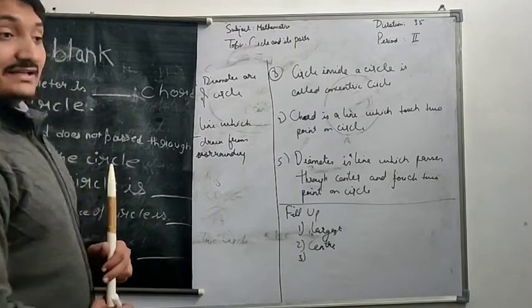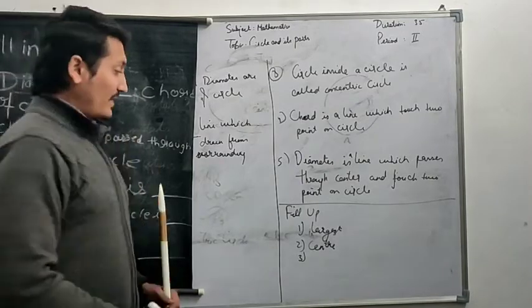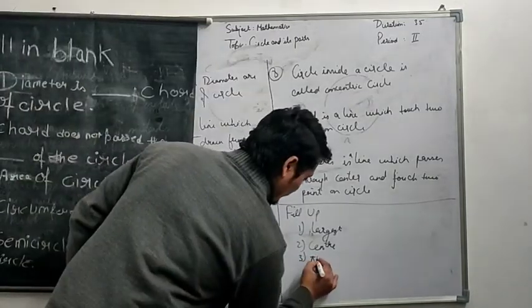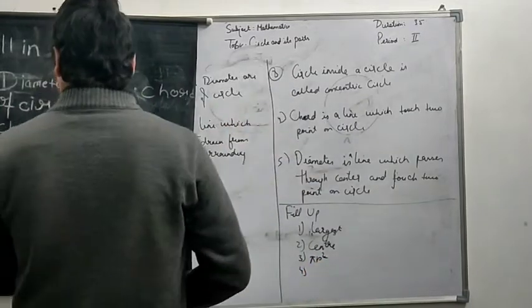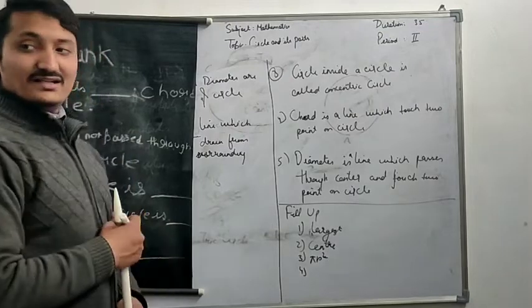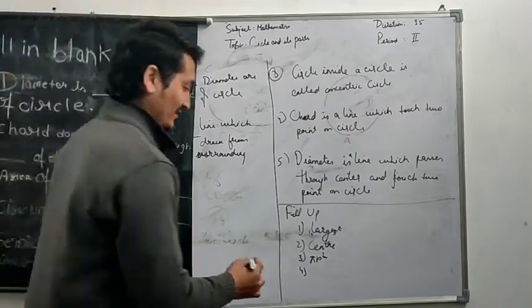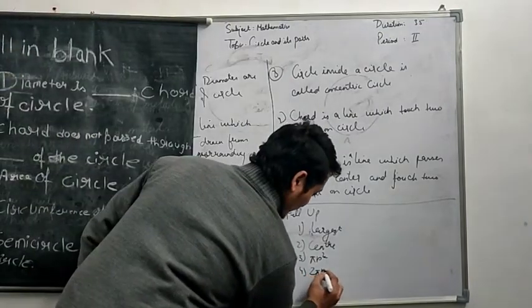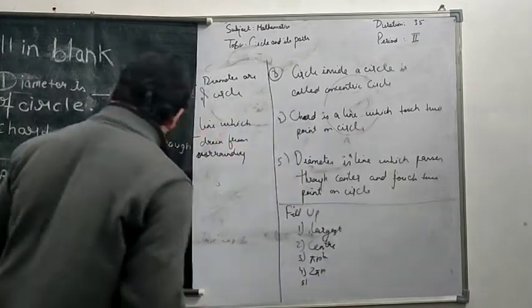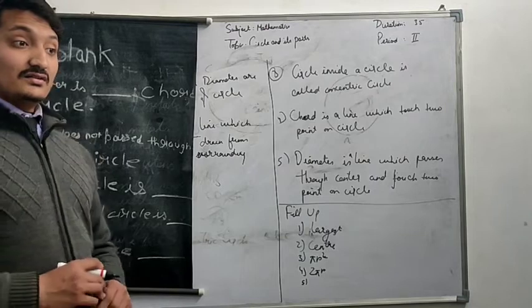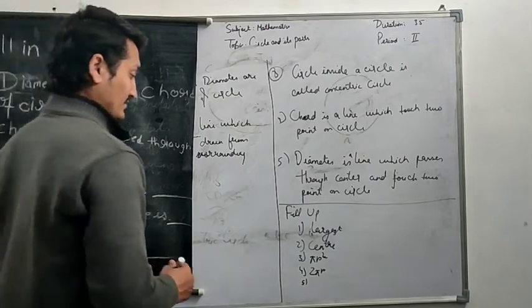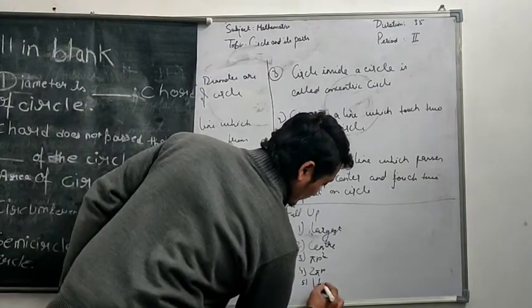Area of circle is pi r square. Very good, boys. Circumference of circle is 2 pi r. And the last one is, semicircle makes dash circle. So one circle, one full circle. Two semicircles make one full circle.